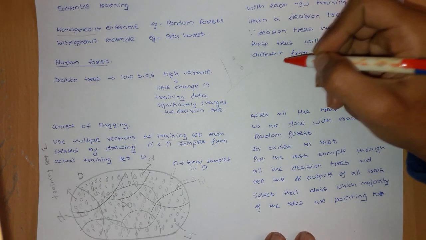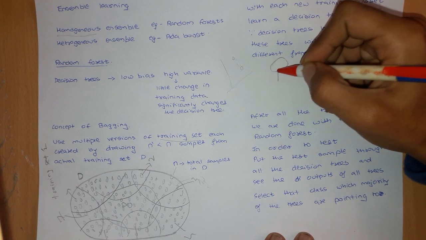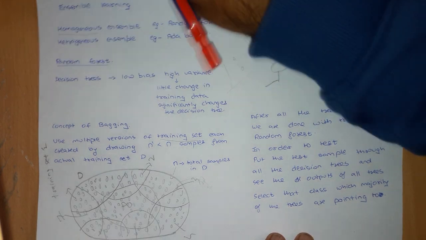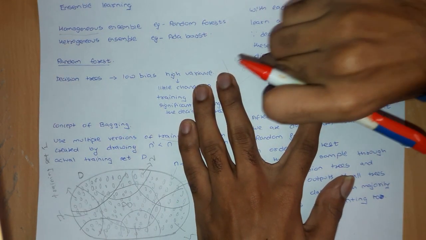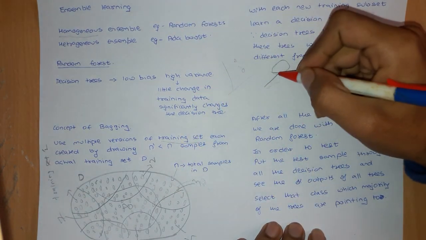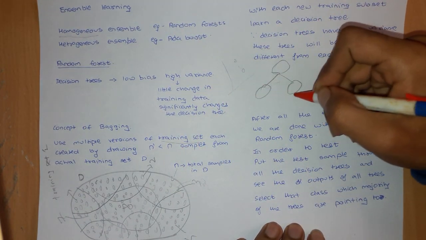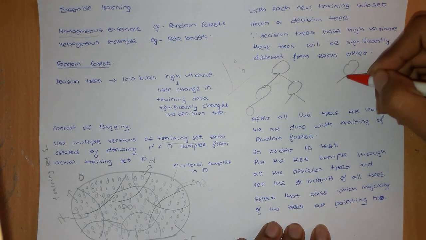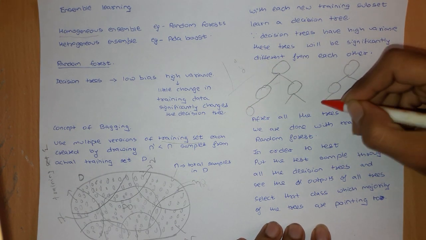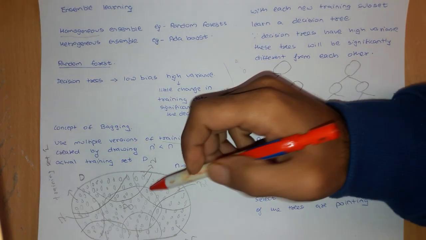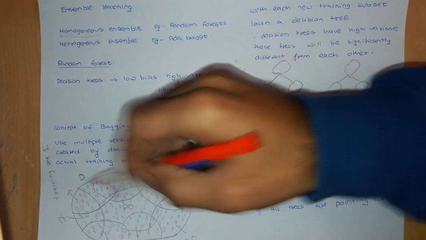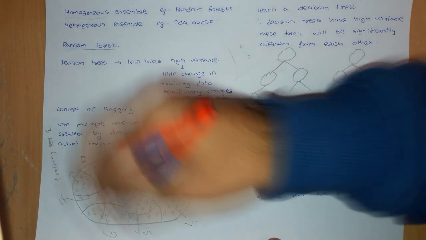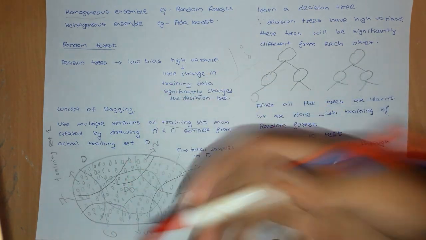There is a decision tree here, some decision tree over here, then some other decision tree. With all the subsets, I can make one decision tree each. In this case, I will get 8 decision trees.